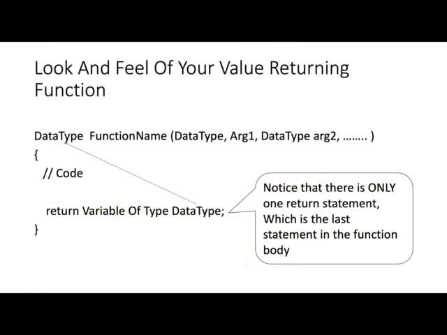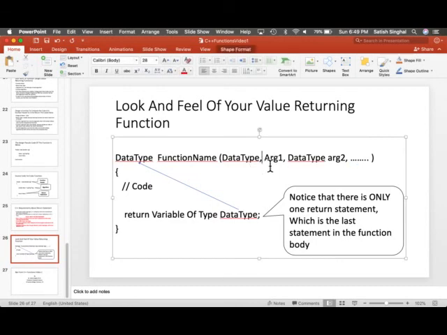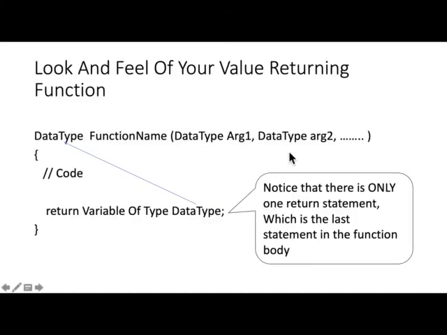Okay, so how would it look and feel? You'll have a data type here, you'll have the function name here, you could have several arguments. Okay, this comma is wrong, there's no comma here. So you may have many arguments, data type, this is the data type of this argument, this is the data type of this argument, and you might have more.